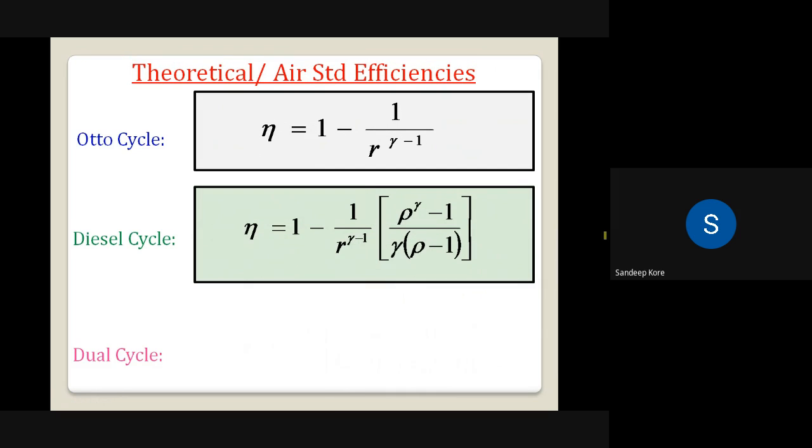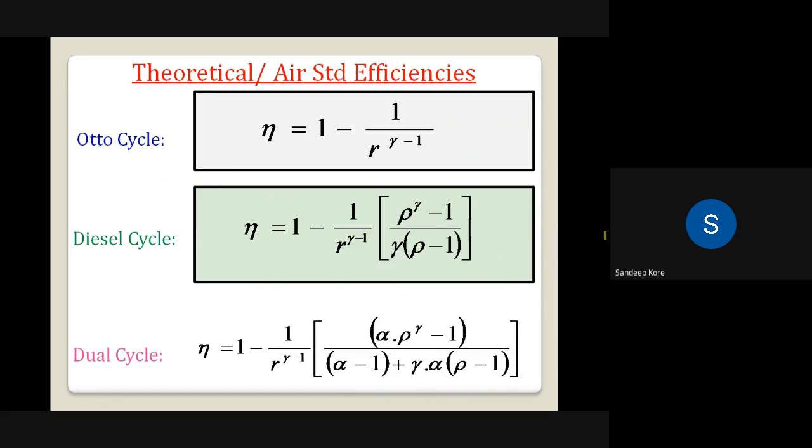So these are the formulas of the 3 cycles. For Otto cycle, 1 minus 1 upon r raised to gamma minus 1. For diesel cycle, 1 minus 1 upon r raised to gamma minus 1 into bracket rho raised to gamma minus 1 divided by gamma into rho minus 1. And for dual cycle, we have the formula discussed above.